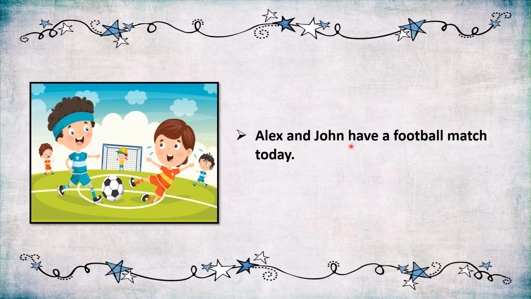Alex and John have a football match today. Children, here Alex and John are two persons. So they are a plural noun. So with a plural noun also we use have.